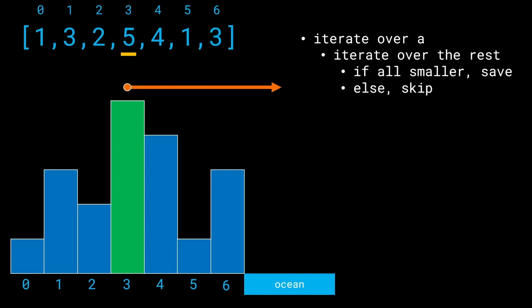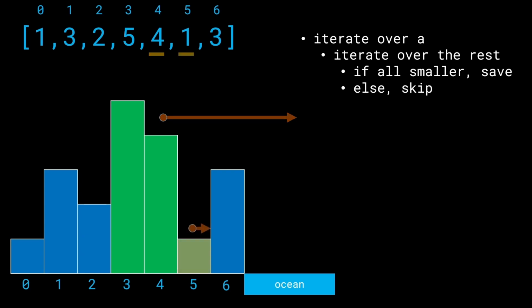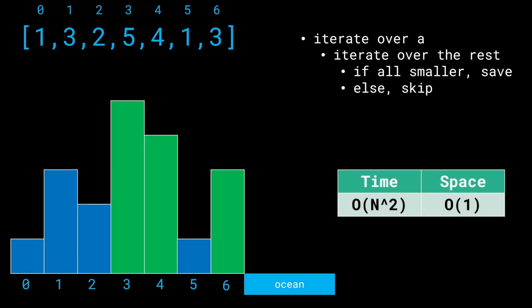Can we say the same thing? Yes, we can say the same thing since all of the buildings on the right hand side of it are smaller. What about the building at the index 5? This is not an answer because the building at the index 6 is going to block it from having an ocean view. What about the building at the index 6 then? This will also have an ocean view. Alright, so this is the final answer and this looks to be correct.